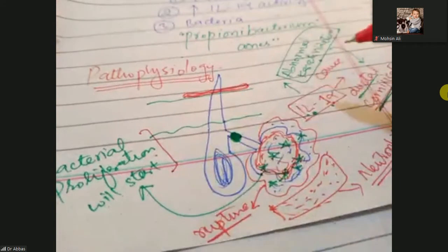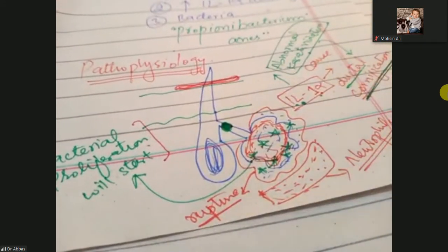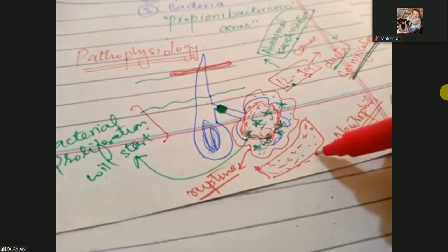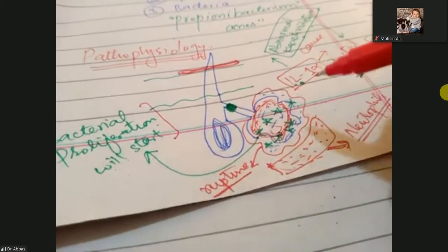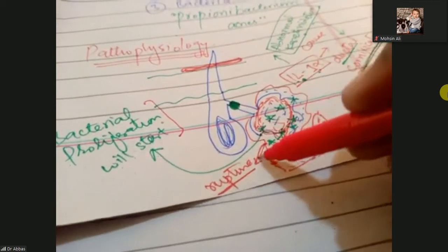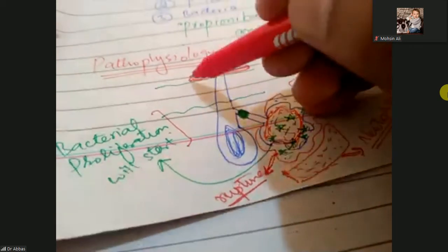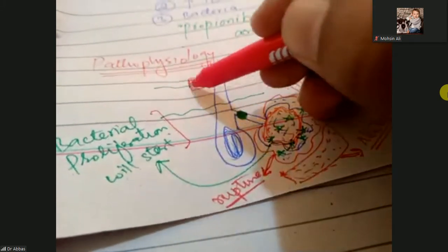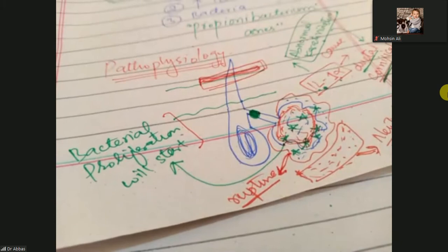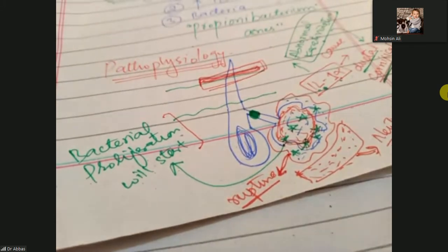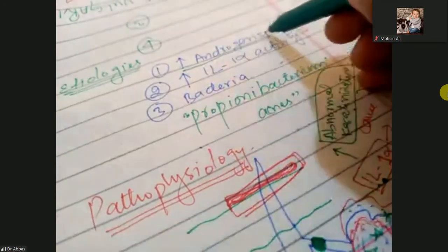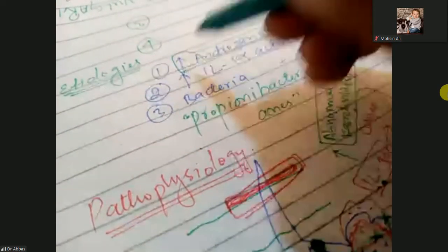Due to the bacterial proliferation, further inflammation will aggravate. Neutrophils will come here, and finally, due to the inflammatory response, it will rupture, and this rupture will show its effect on the epidermis or the skin in the form of acne. This is one pathology. Another pathology, which we have studied, involves androgen. How does the androgen cause acne?